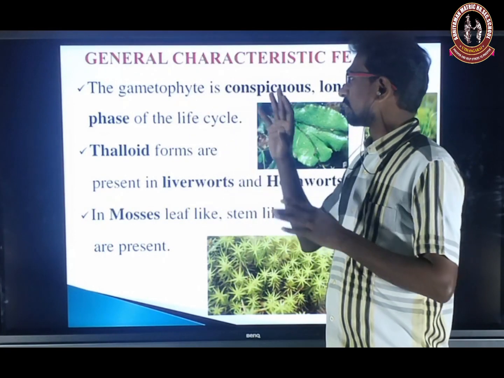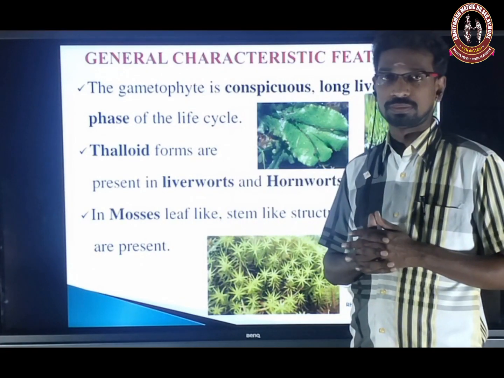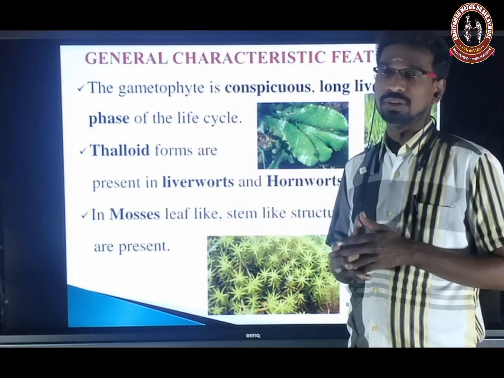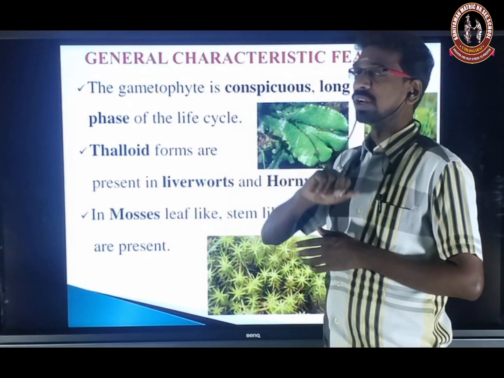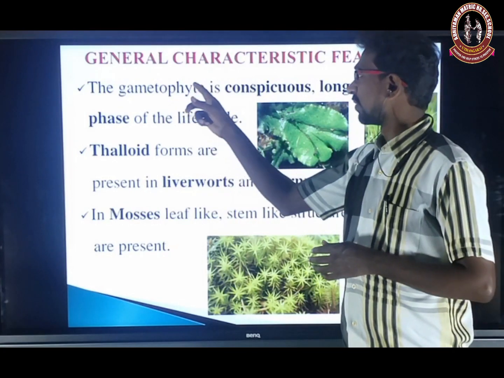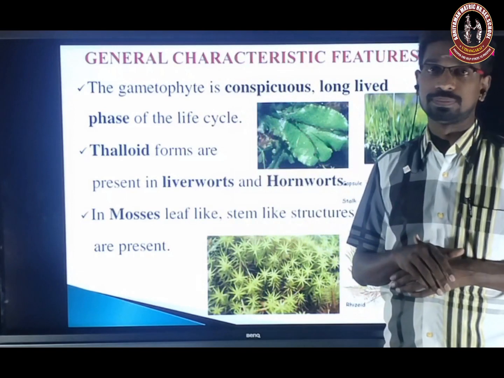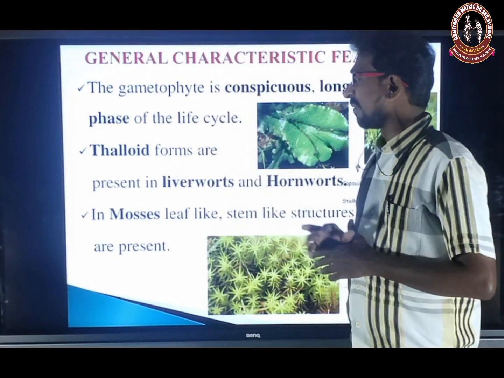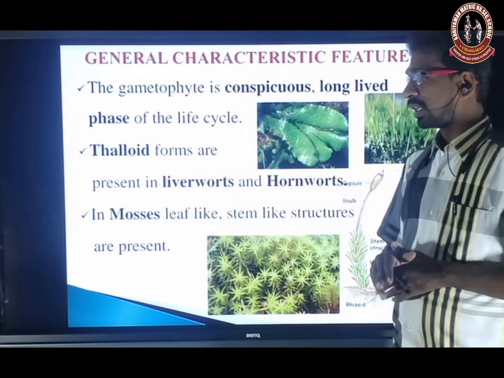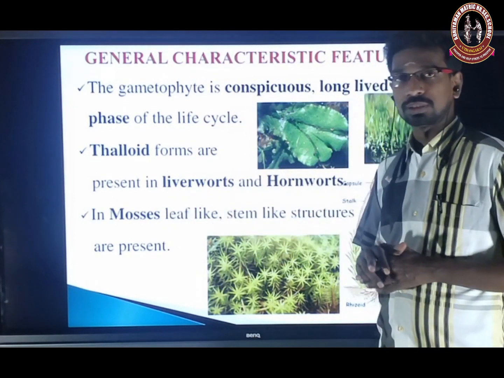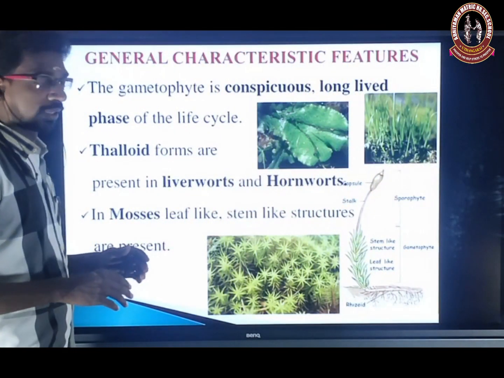The gametophyte is conspicuous, that means very clear and visible. It is the long-lived phase of the life cycle of bryophytes. Thalloid forms are present in liverworts and hornworts. These are the two groups, and along with the mosses, a total of three groups come under the Bryophyta.